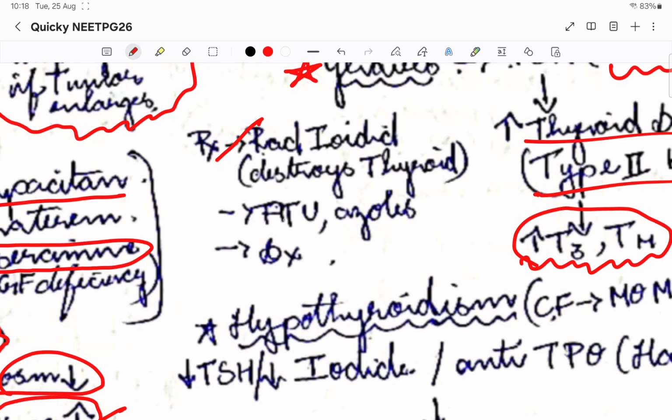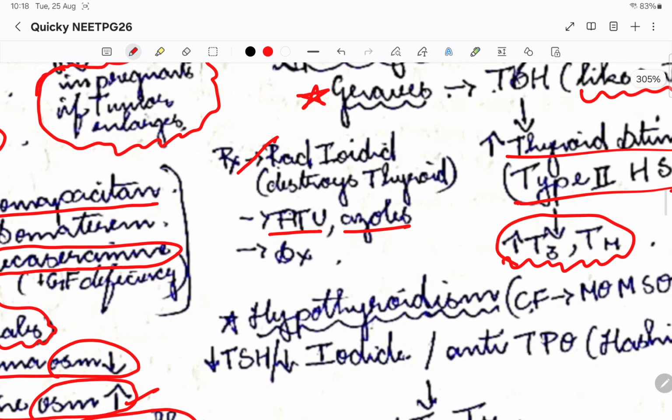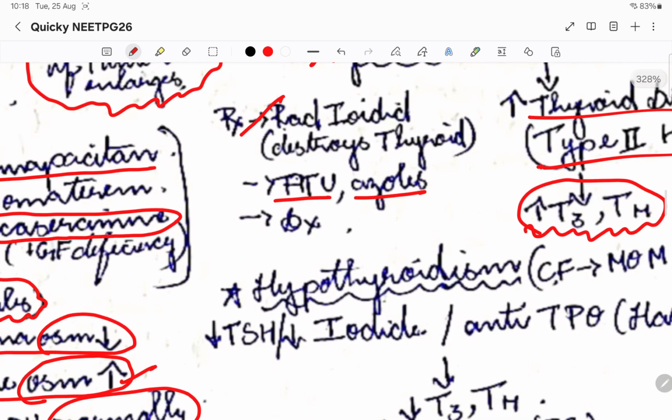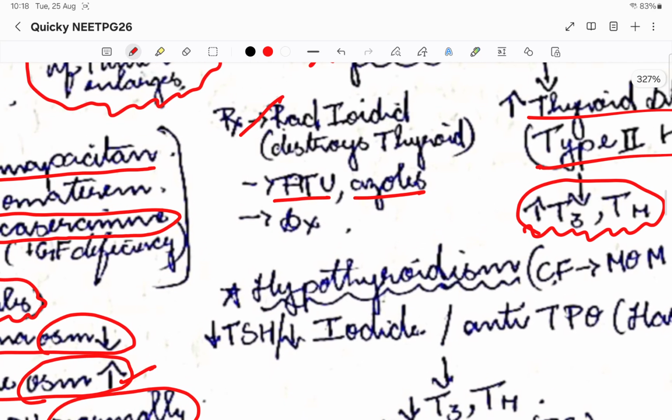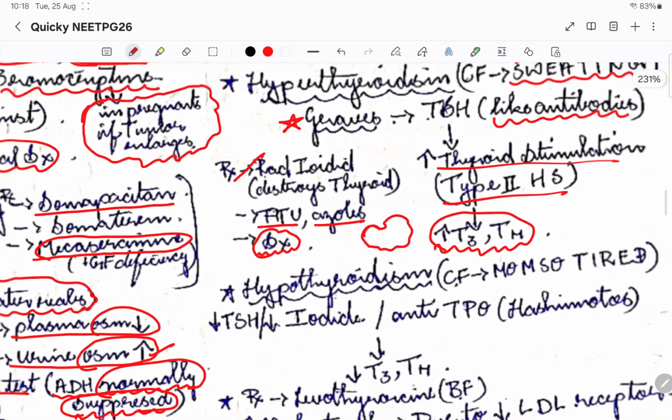Then the other one is PTU and the azoles, methimazole and carbimazole. I told you all the actions of PTU and the azoles, how they act. Then if there is increased mass, the thyroid gland will be enlarged, right? If it is affecting the airway and all, we'll go for surgery, a surgical thyroidectomy. So this is the management of hyperthyroidism.